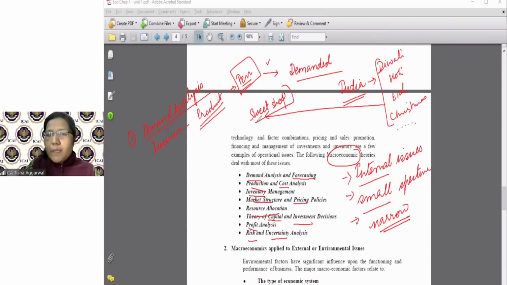Isn't it? Now, how do you think the sweet shop determines how many sweets it should produce? I made a target that, okay, 100 kg of Kaju Katli is to be prepared.